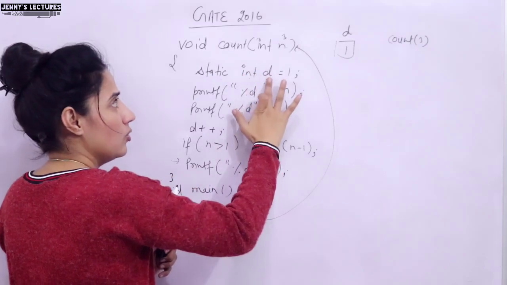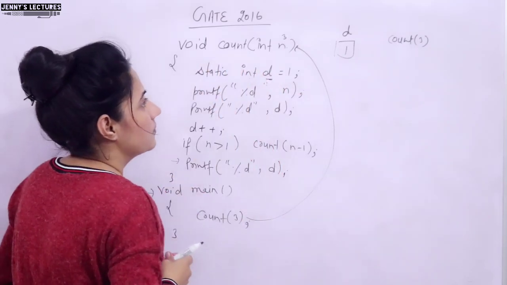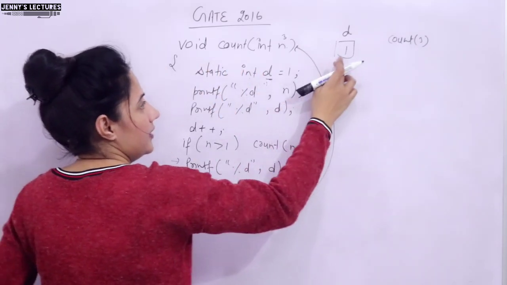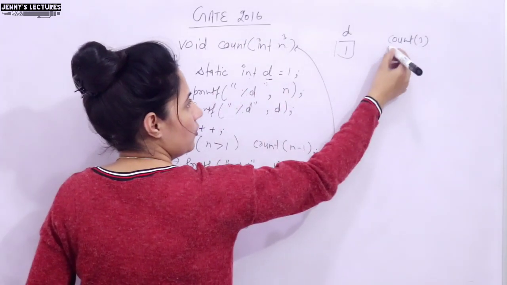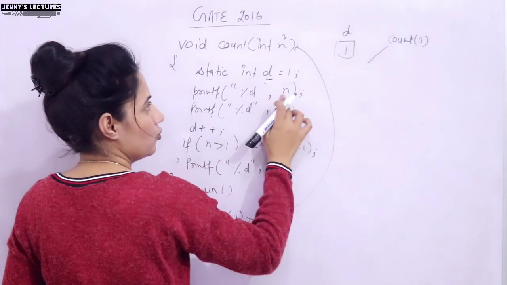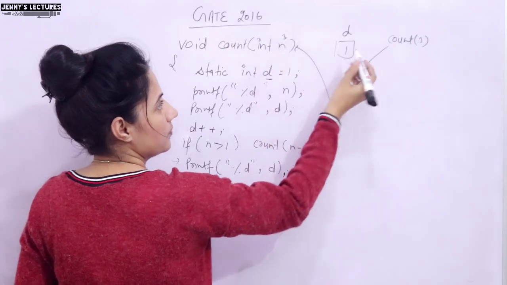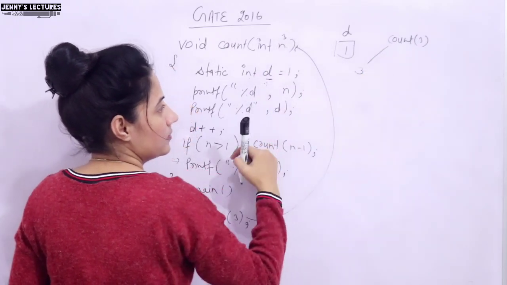This is, you can say, not local to this function only. Fine. Now, d is 1. First statement, what would be executed? printf n. So what value? n value is what? 3. So 3 would be printed.